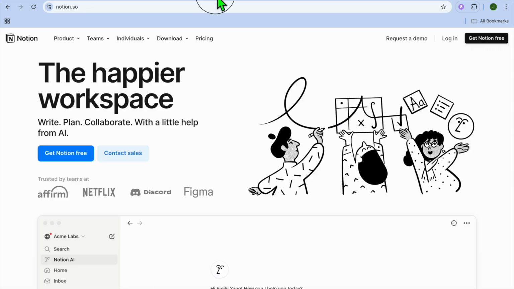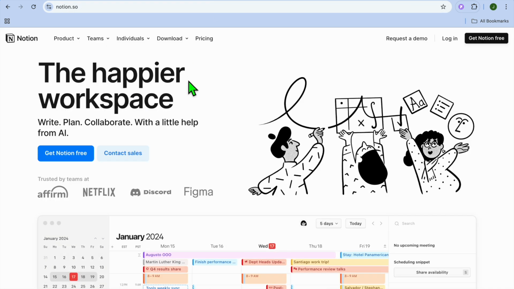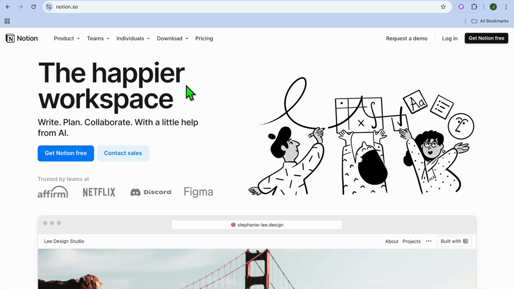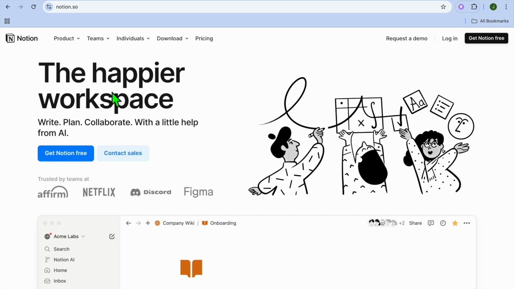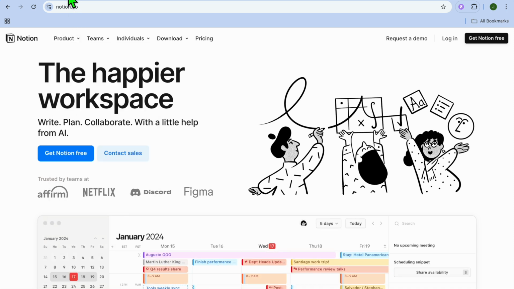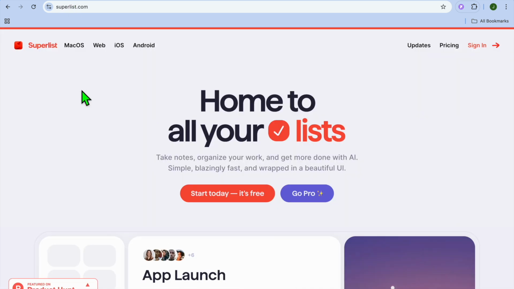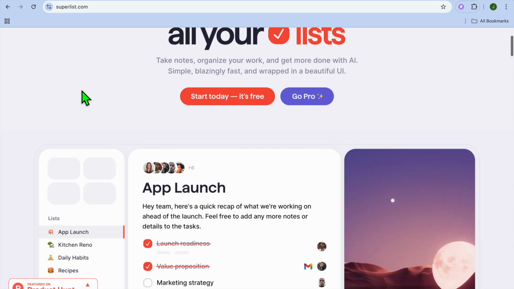In this video, we are comparing Superlist and Notion, two popular productivity tools designed to help you organize your tasks, notes, and projects. While both offer powerful features, they cater to slightly different user needs. By the end of this tutorial, you'll know which one is the best fit for your personal or team productivity. Now, let's dive in. What is Superlist?